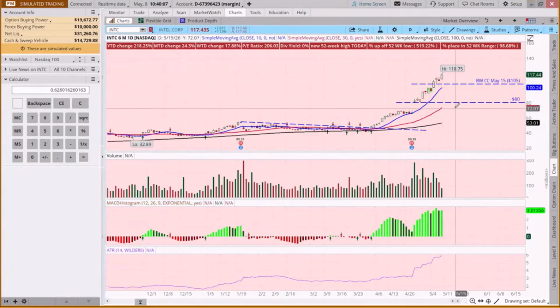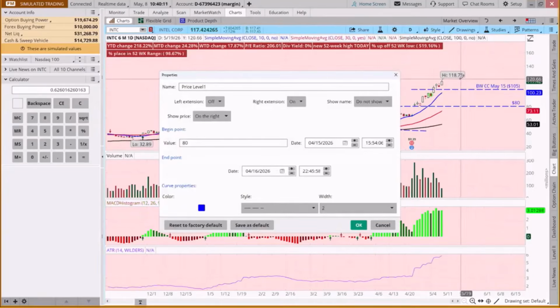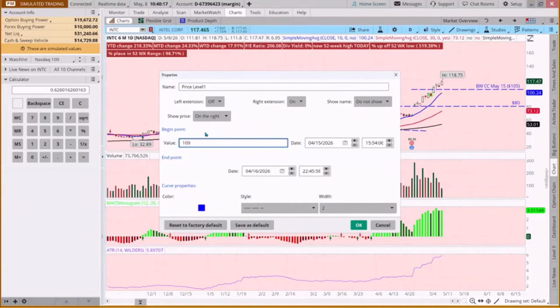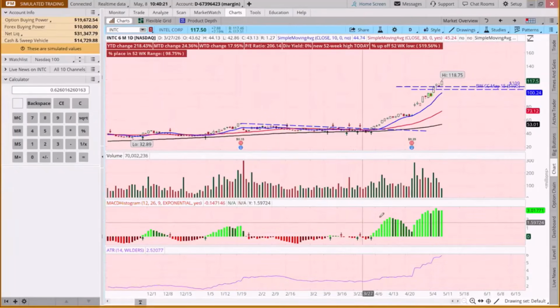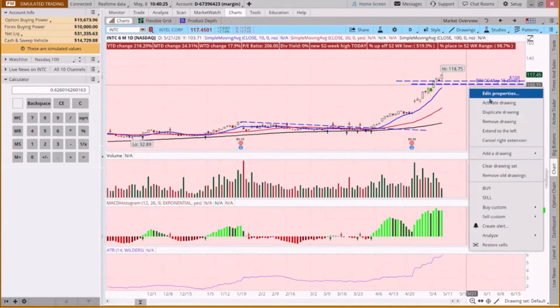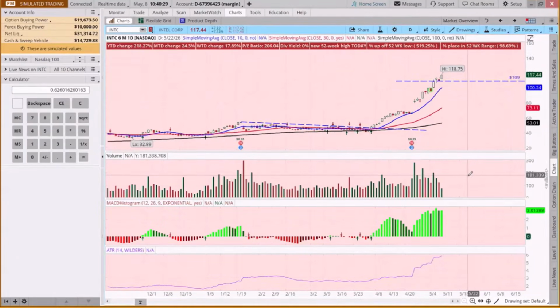So if I were to draw a line, let's move this line. And we're to 109. I'll get rid of this. We did this when I was filling in for Cameron May. So are we okay with that? And if we're not, then we don't place the trade.